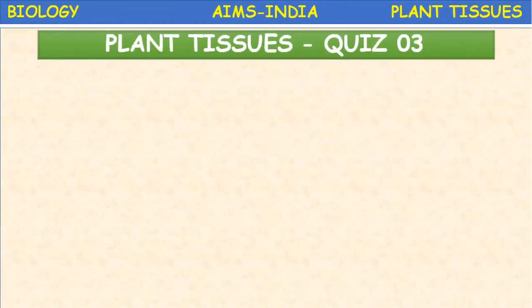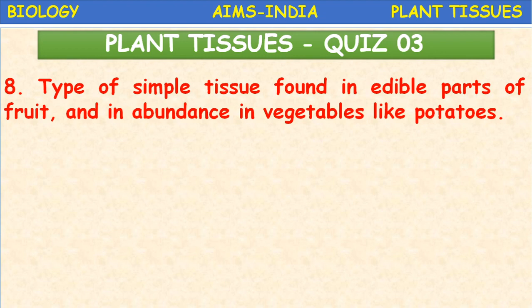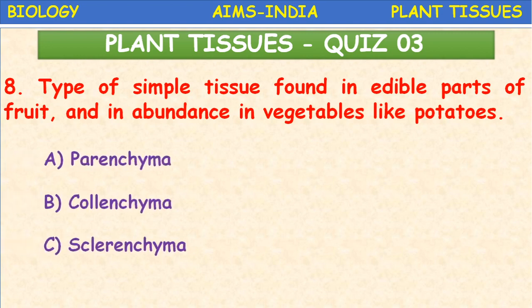Next, the type of simple tissue found in edible parts of fruit and in abundance in vegetables like potatoes. Okay, what is it? It is nothing but a storage tissue. Which tissue? Storage parenchyma, or parenchyma tissue. The edible part of a fruit, for example banana, is storage parenchyma. And in potato also, starch is stored, so it is storage parenchyma.